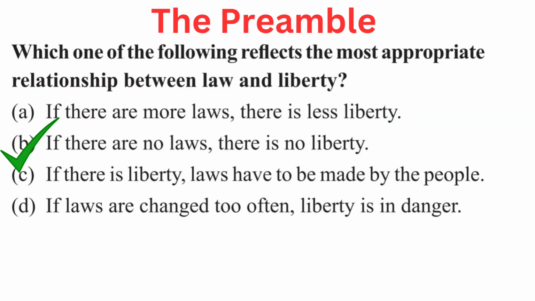Your question is, which one of the following reflects the most appropriate relationship between law and liberty? Your options are A. If there are more laws, there is less liberty. B. If there are no laws, there is no liberty. C. If there is liberty, laws have to be made by the people. Or D. If laws are changed too often, liberty is in danger. Right answer is B. If there are no laws, there is no liberty.